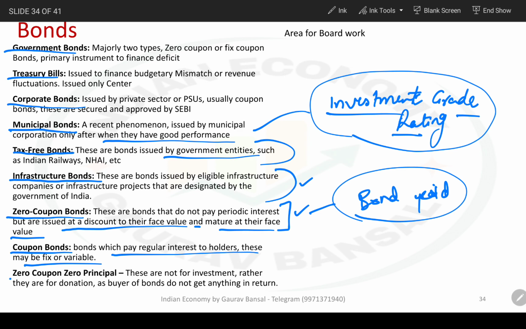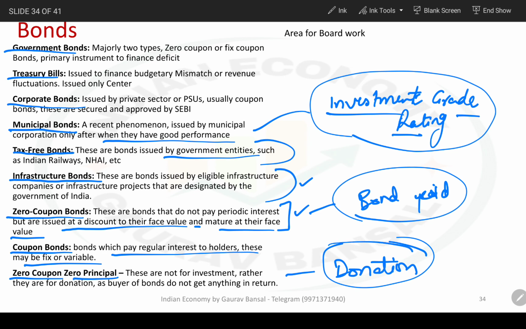Next, zero coupon, zero principal. This is very interesting because it would mean no repayment. Means if I purchase a bond, I will not get anything against it. Neither will I get any interest, nor will I get my money back. So basically this is the same as a donation. This is just another name for donation.